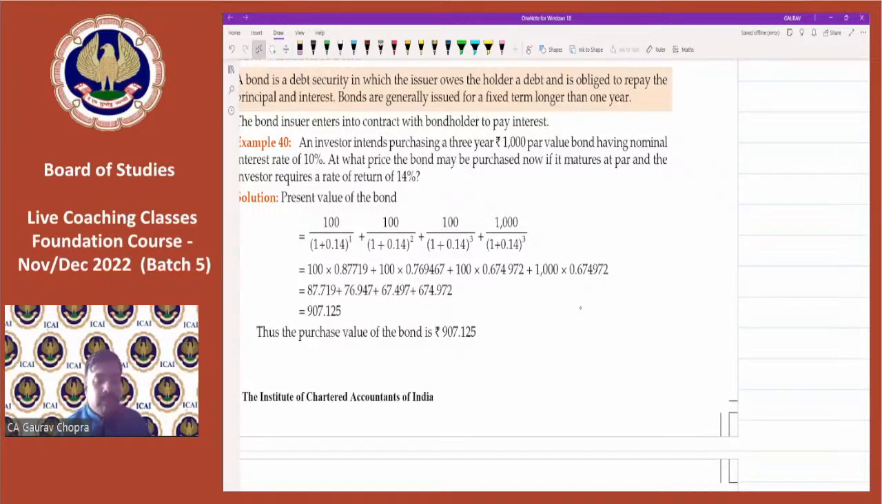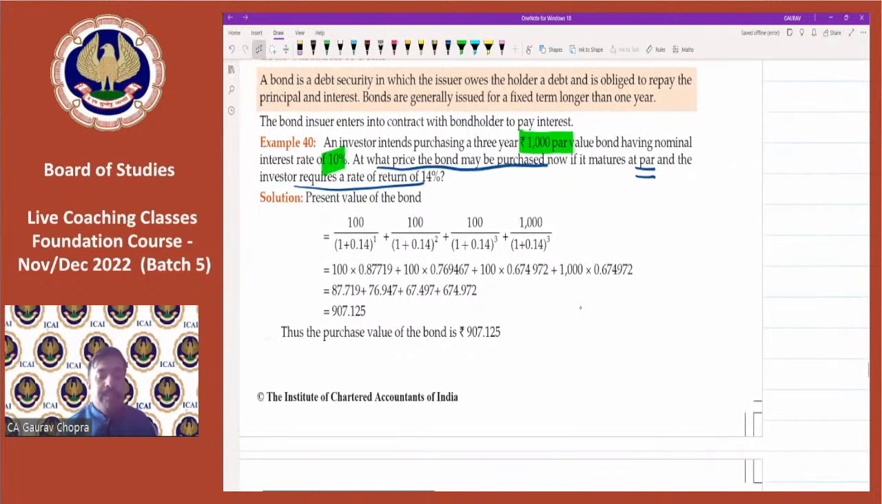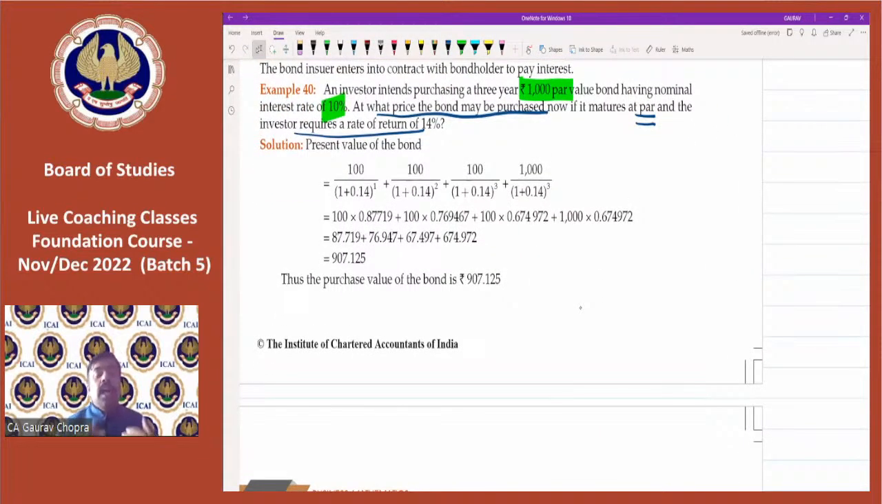So an investor intends purchasing a 3-year rupees 1000 par value bond having a nominal interest rate of 10%. At what price may the bond be purchased if it matures at par and the investor requires a rate of return of 14%? So here is one situation: if I have invested in a bond, I have a condition, that I want more return. I want a 14% return.